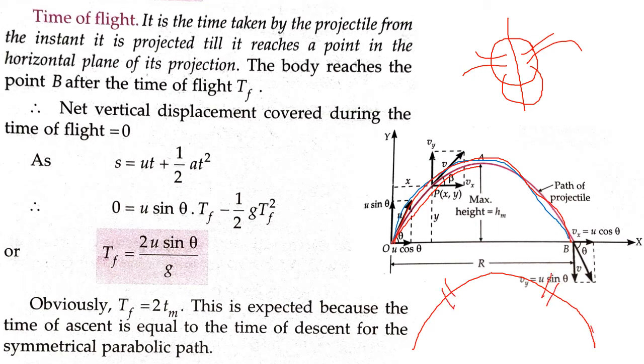If these two are the same, what about the total? The total time taken will be the sum of this one and this one. That means twice of t, isn't it? So I can write the total time t is half of this time, either the time of ascent or the time of descent. So from here we note a very important point. The time of flight equals twice of Tm. Fine.